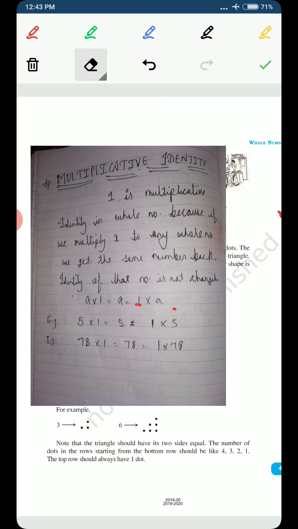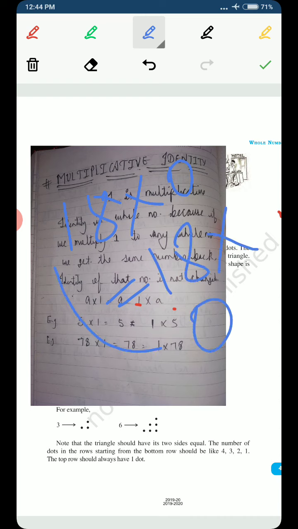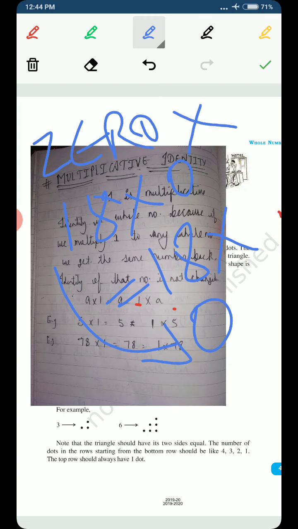It means when we multiply any number, like 18, with 0, we are not getting back 18, we are getting back 0. It means the identity of 18 has changed from 18 to 0. So 0 cannot be the identity of multiplication. We need to find a number so that if we multiply it with the given number, we should get back the same number, and that number is 1.